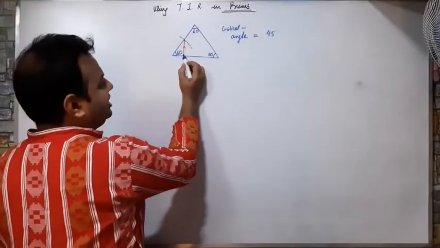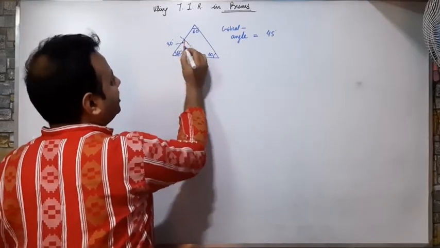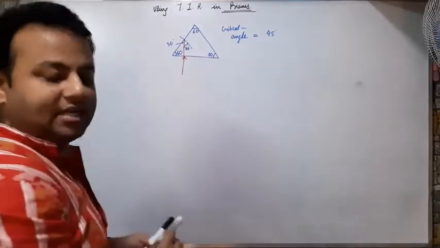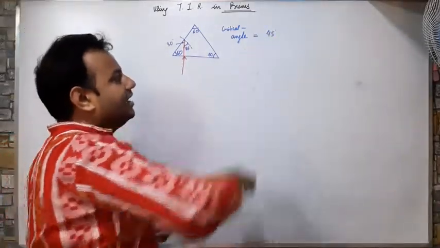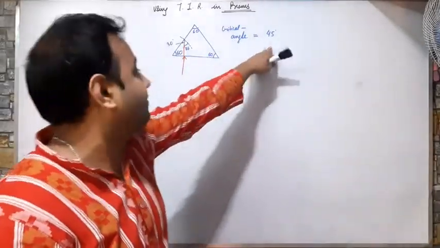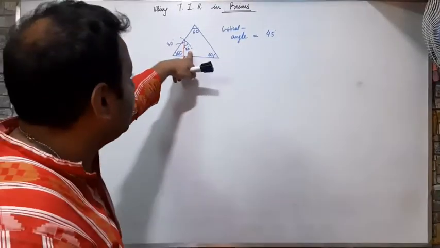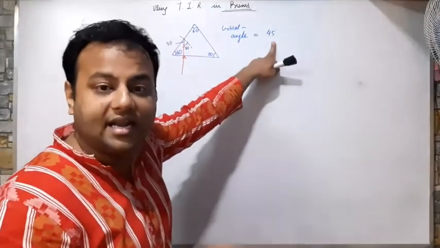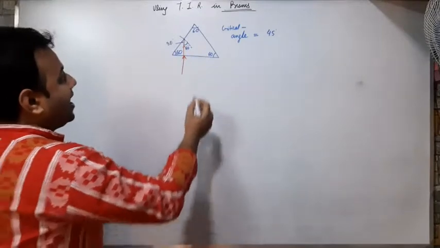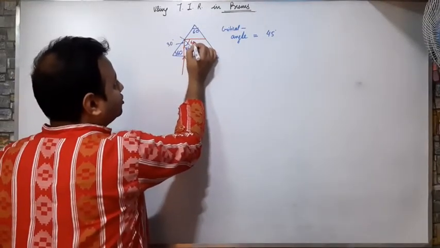If this is 60, this is perpendicular. What about this angle? This angle becomes 30 degrees. And what about this angle? This angle becomes 60 degrees. Now what was my critical angle for this prism? The critical angle for this prism was given as 45 and the angle of incidence here is 60 degrees. As the angle of incidence is more than the critical angle, total internal reflection will take place and the ray will be reflected like this. Means this angle will also be 60 degrees.